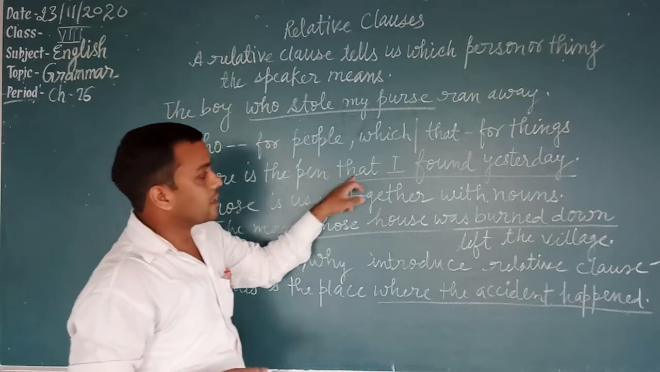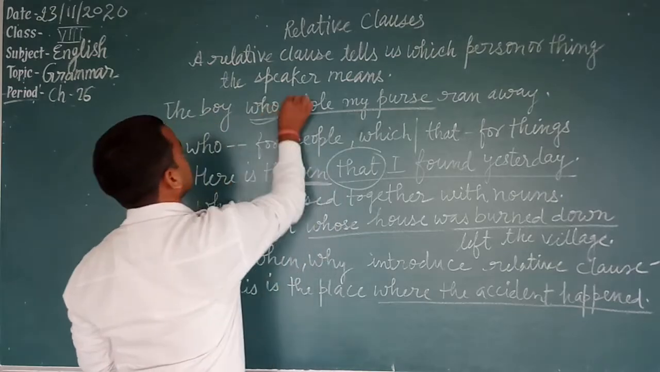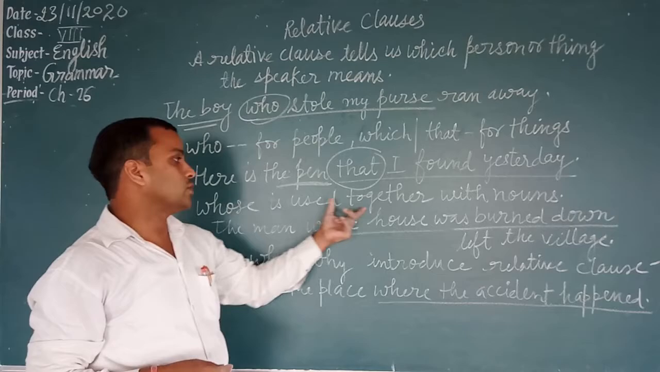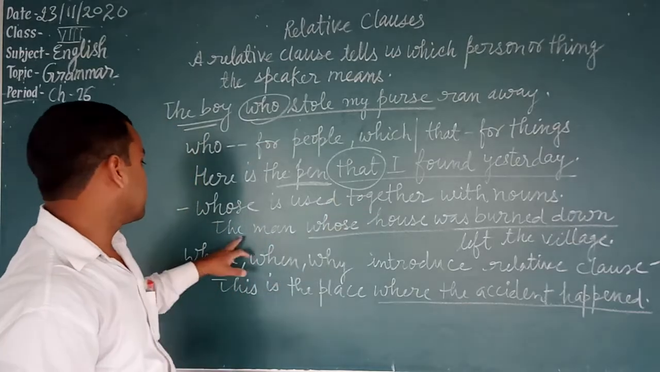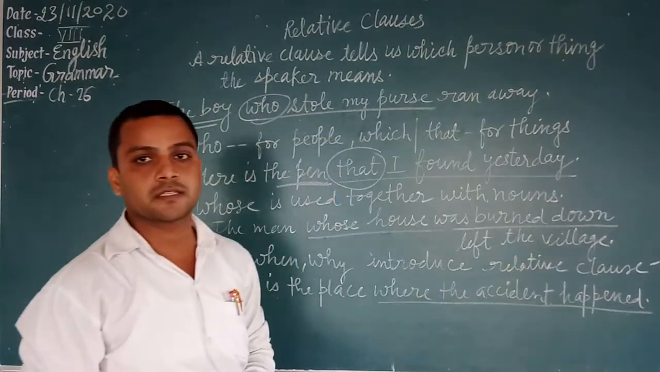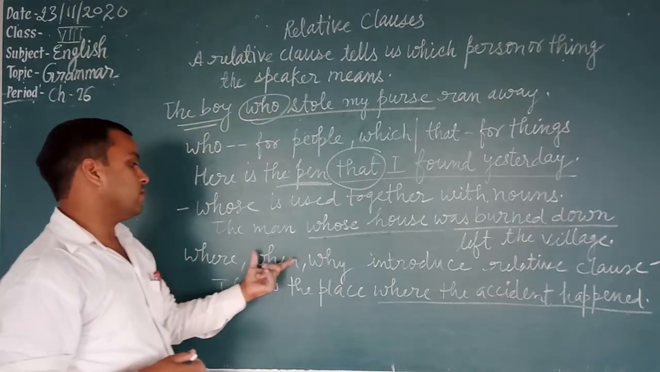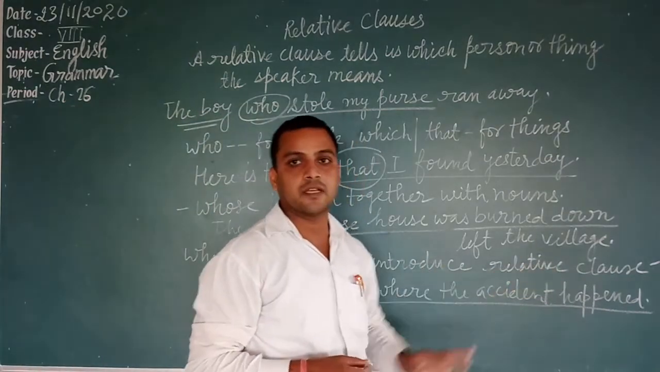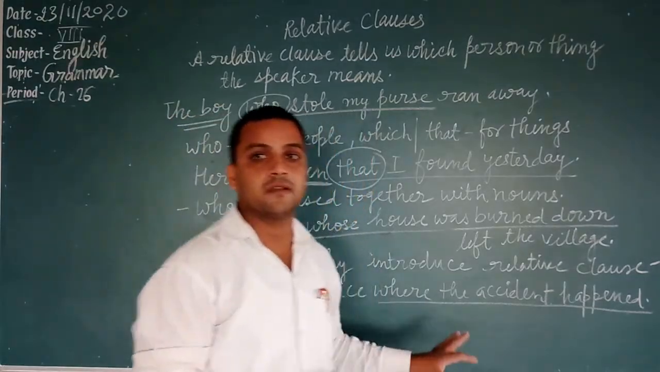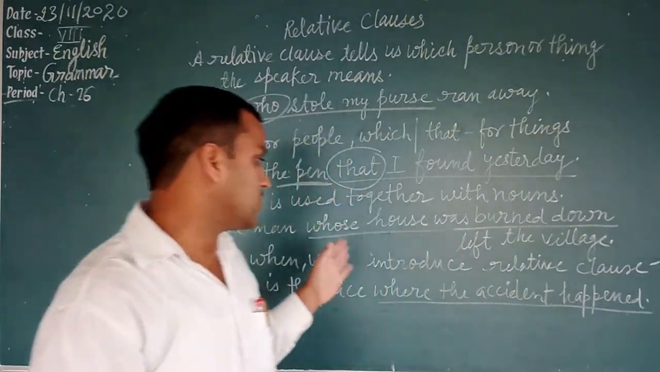Here is the pen that I found yesterday. That is used for things and who is used for people. Okay? Whose is used together with nouns. The man whose house was burned down left the village. It shows possession. Students, where, when, why can introduce relative clauses also. This is the place where the accident happened.